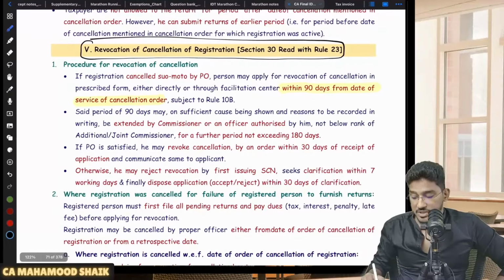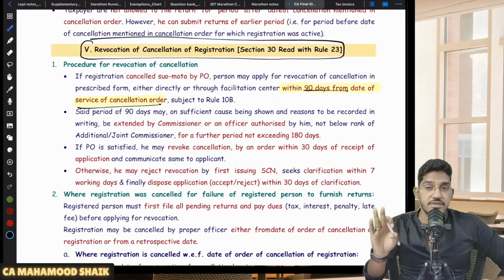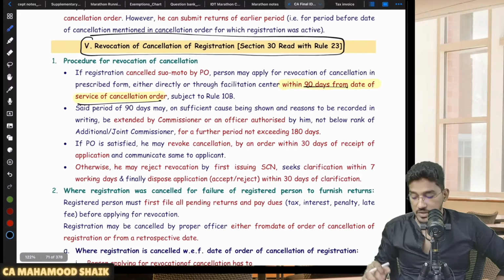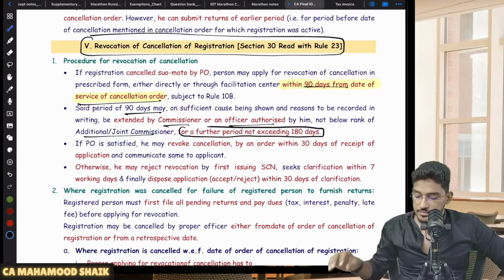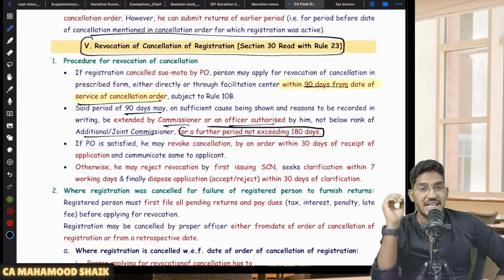So you can make an application within 90 days from the date of service of the cancellation order, not 90 days from the effective date of cancellation. However, this 90 days period can be extended by the commissioner or an officer authorized by him, not below the rank of AC or JC, for a further period of 180 days.